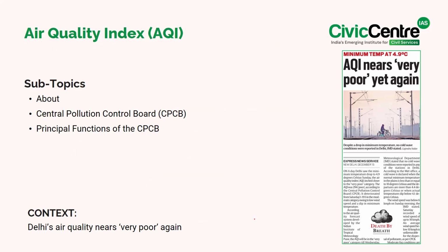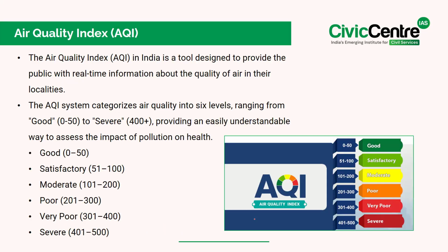The next article says that on a day Delhi saw minimum temperature drop by 4.9 degrees Celsius on Sunday, the air quality index inched closer to very poor category. In this context, we'll talk about the air quality index and then about the Central Pollution Control Board. See, the air quality index in India is a tool designed to provide the public with real-time information about the quality of air in their localities.